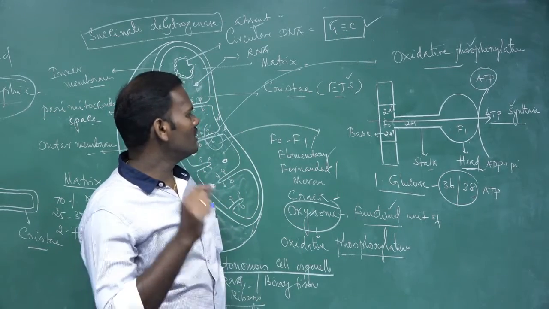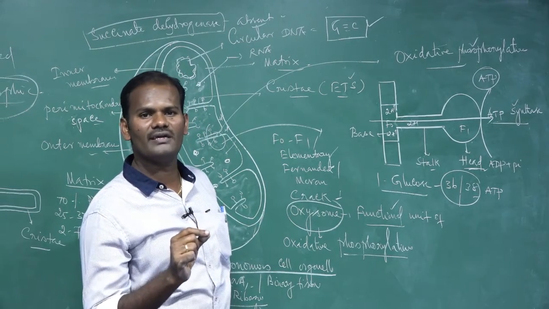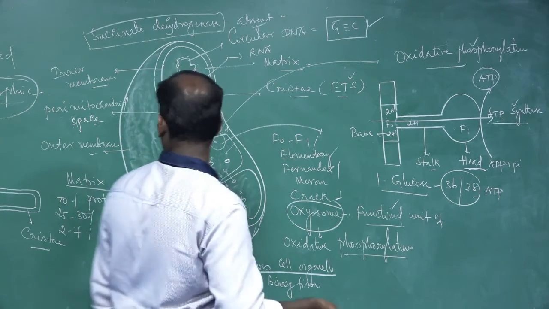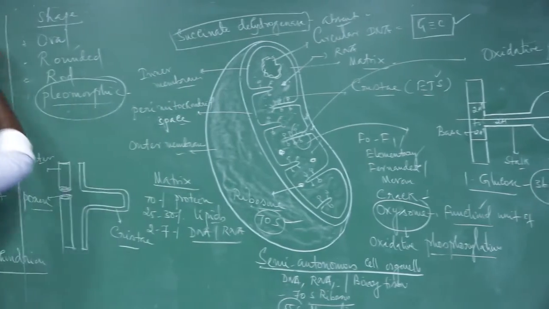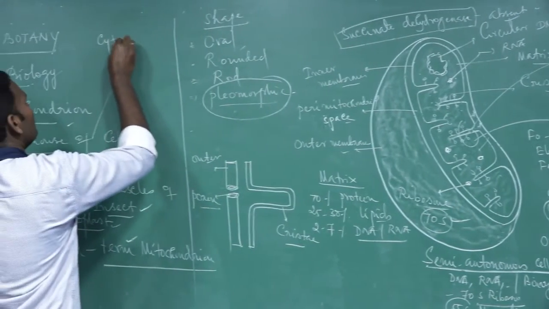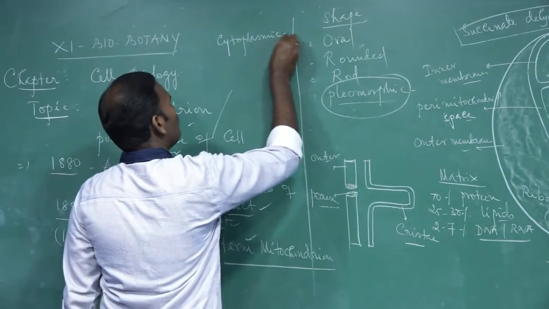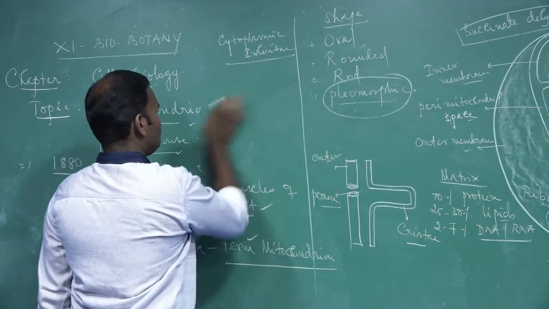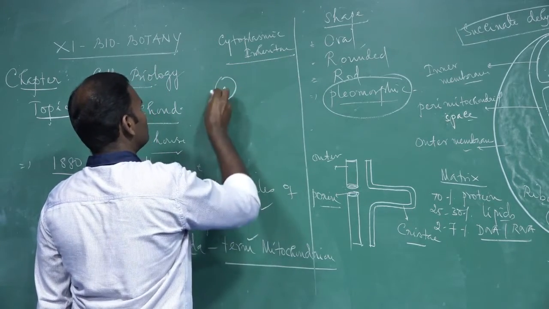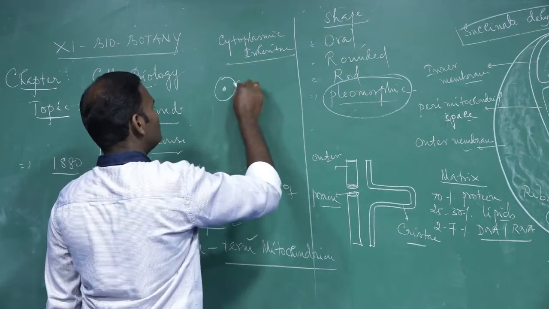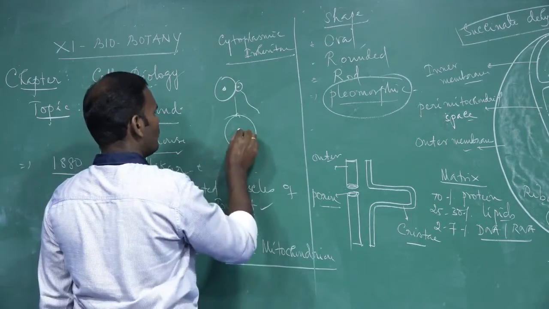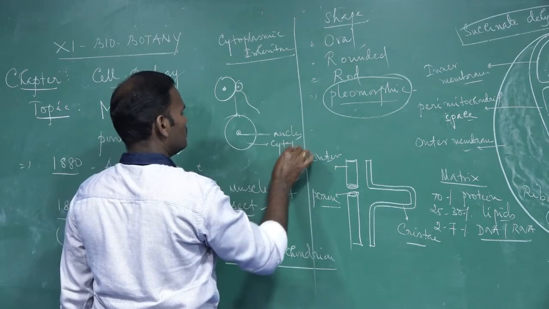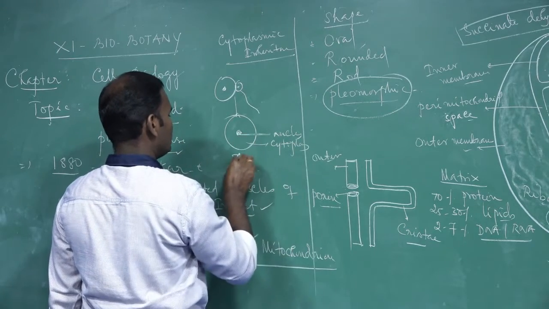In addition, one of the unique characteristic features of mitochondria is that they are inherited from the female parent, not from the male parent. This is called cytoplasmic inheritance. Because the female egg cell and the male sperm cell are fused together to form a zygote, which has a nucleus and cytoplasm.